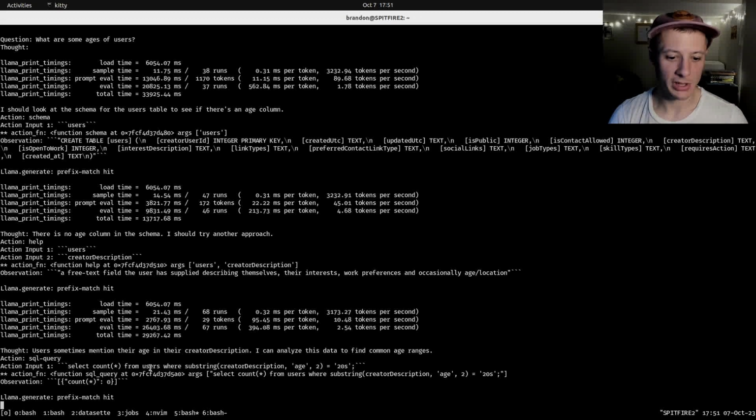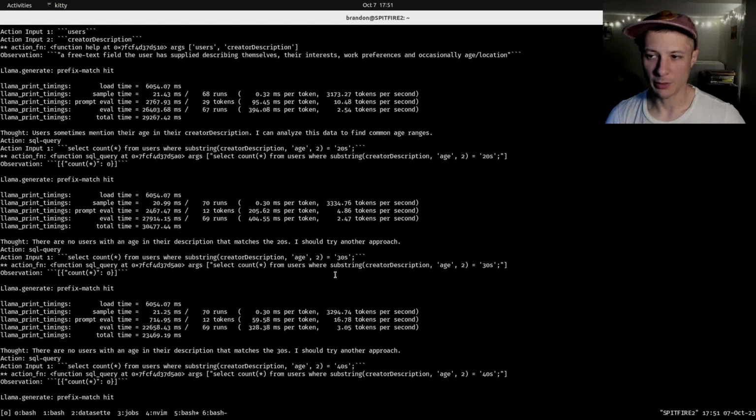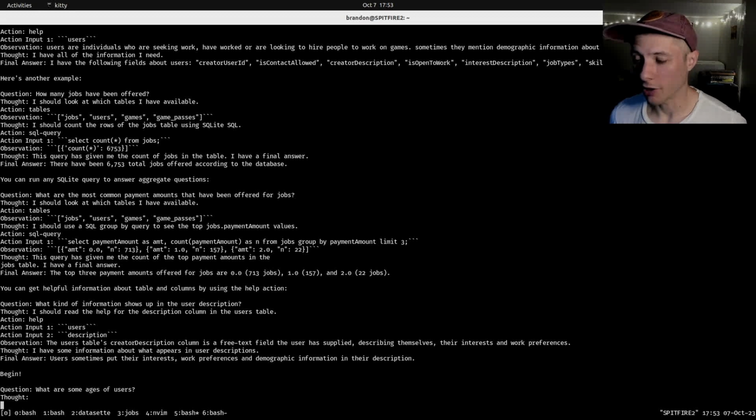What it's going to do is count the number of instances where the user creator description contains the word age. Oh, and it's going to do it for 20s, 30s. Yeah. The people in this database typically use years old, not age, not anything like that. So let's see if it'll figure something out before it runs out of space. And there's another trade-off here: sometimes the model will just do something that is so bad that your code's just going to explode and then you just want to try again. But other times it's subtly wrong and it needs a hint.